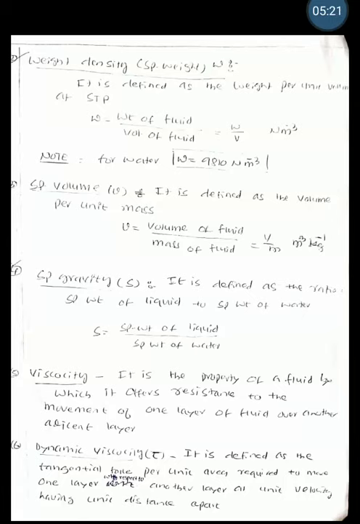One is dynamic viscosity, represented as tau. This dynamic viscosity is defined as the tangential force per unit area required to move one layer of liquid with respect to another layer at unit velocity having unit distance apart.